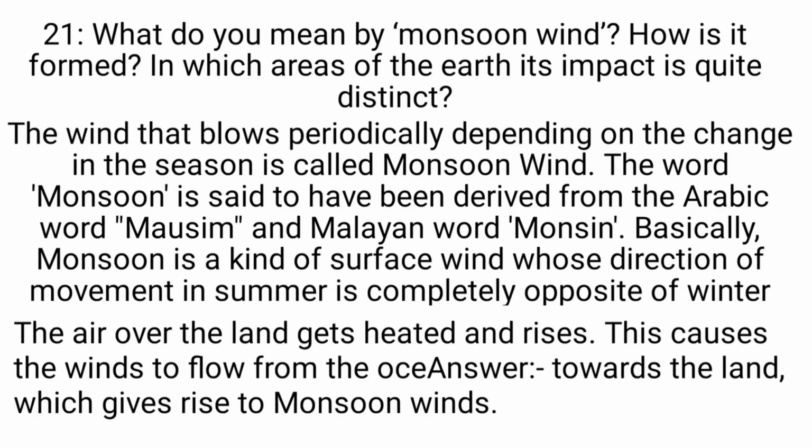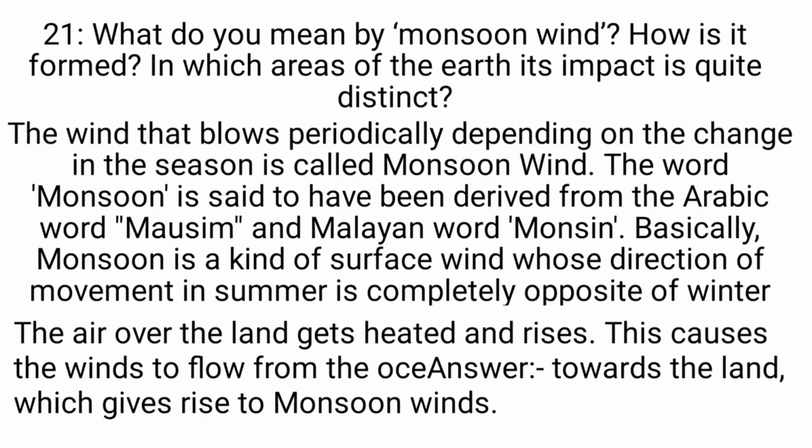21. What do you mean by monsoon wind? How is it formed? In which area of the earth is its impact quite distinct? The wind that blows periodically depending on the change in the season is called monsoon wind. The word monsoon is said to have been derived from the Arabic word mausim and Malayan word monsoon. Basically, monsoon is a kind of surface wind whose direction of movement in summer is completely opposite of winter.